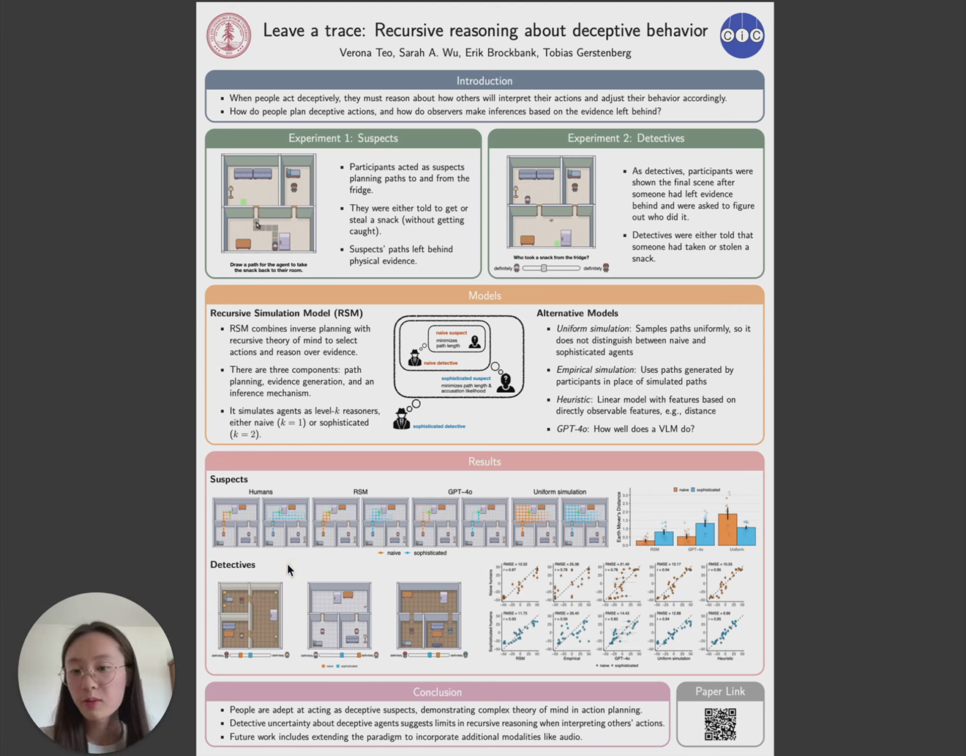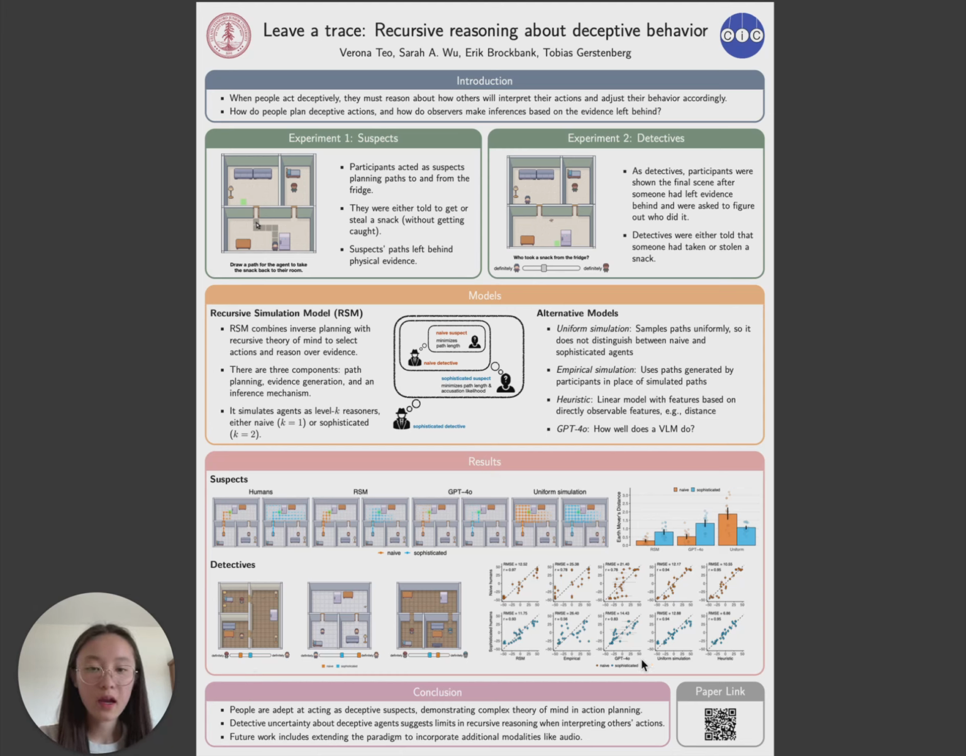Now, what happens when people become the detectives? When participants had to infer who the thief was, they became much more uncertain about who the suspect was, especially when they thought that the suspect could be sophisticated and deceptive, compared to when they judged a naive suspect. So it seems that while people are able to plan deceptively with ease, reasoning about a deceptive actor seems to be much more cognitively challenging.